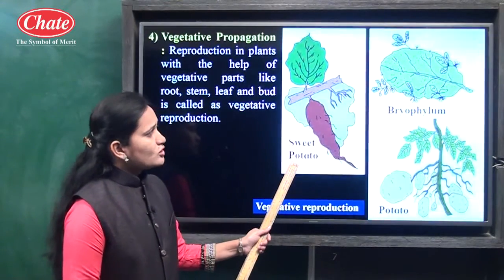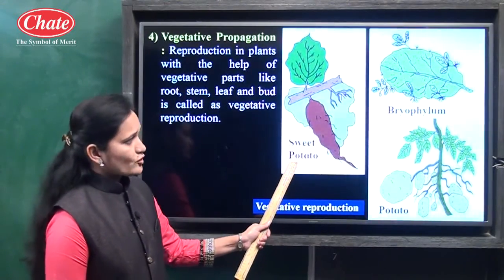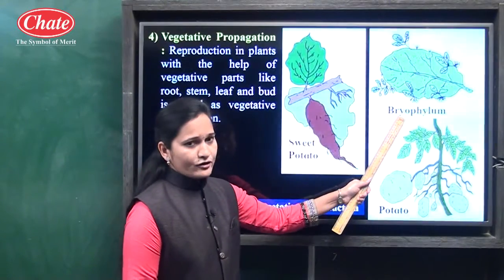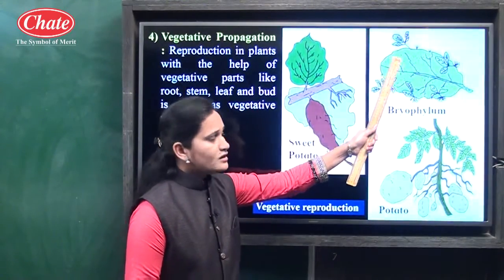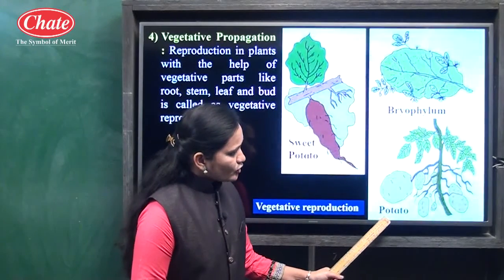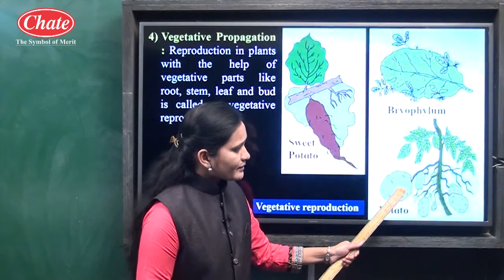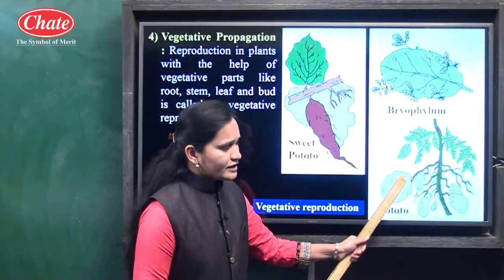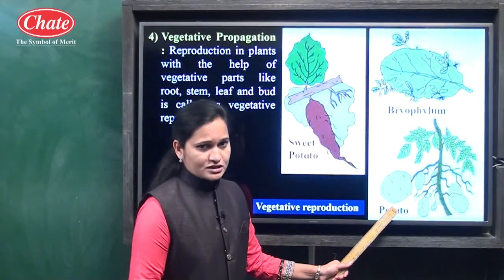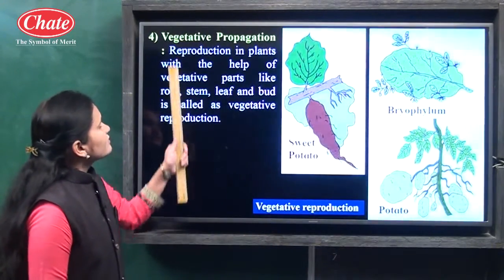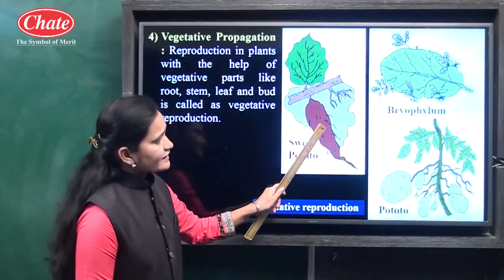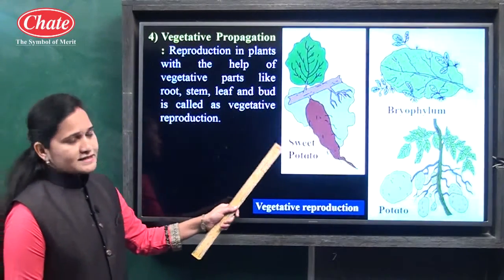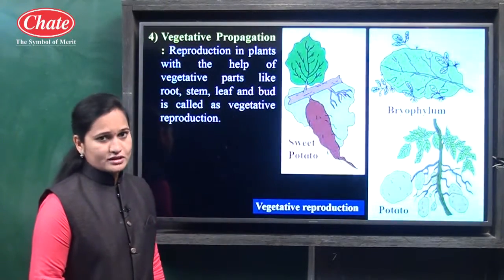In sweet potato, roots are useful for reproduction. In bryophyllum, the leaf margin is useful for reproduction. And in potato, the eyes or buds present on it are useful for reproduction. So these are examples of vegetative propagation, in which vegetative parts are useful for reproduction.